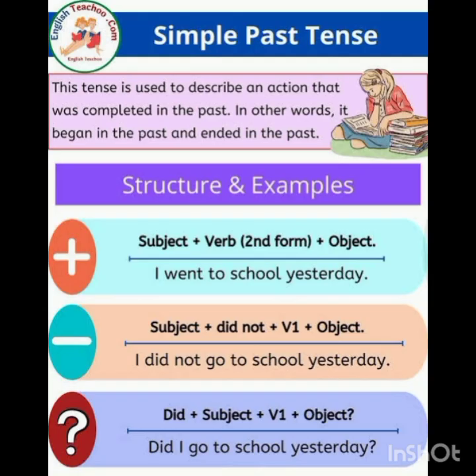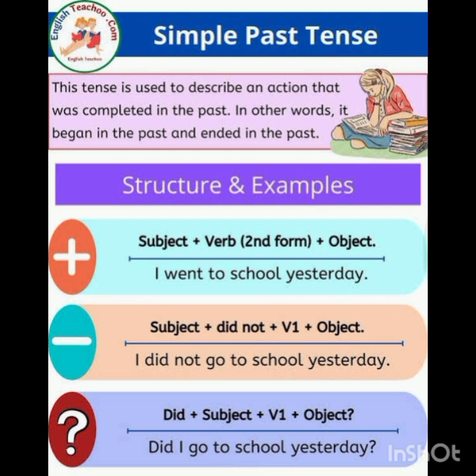Our today's topic is simple past tense. In the previous lesson, we discussed the present tense, and today we will discuss the simple past tense. First of all, look at the definition of simple past tense. This tense is used to describe an action that was completed in the past. In other words, it began in the past and ended in the past. So it describes an action which began in the past and also ended in the past, and it has no concern with the present.